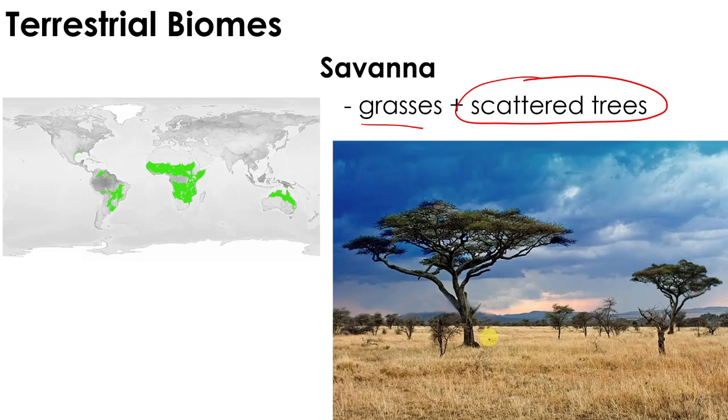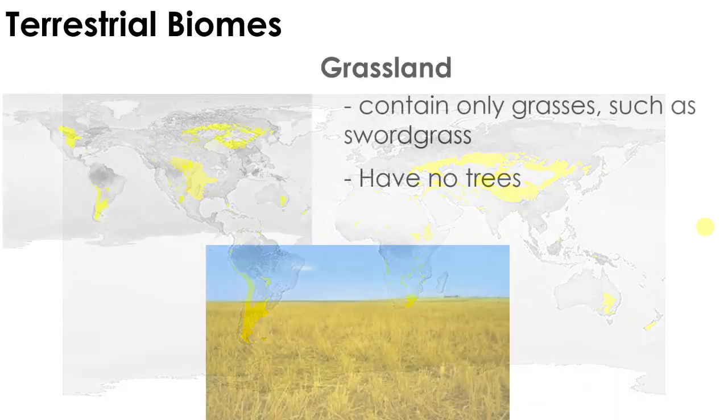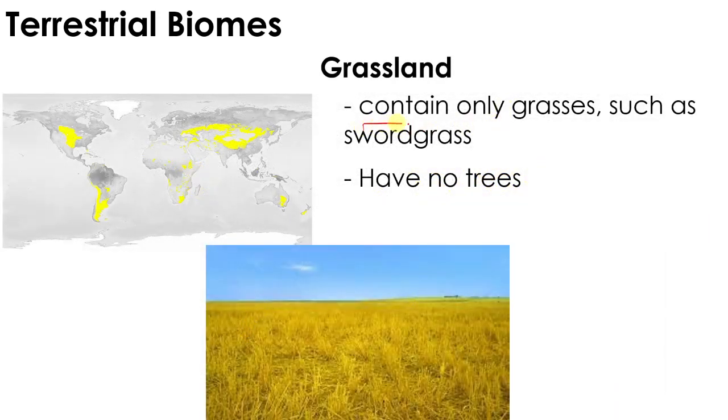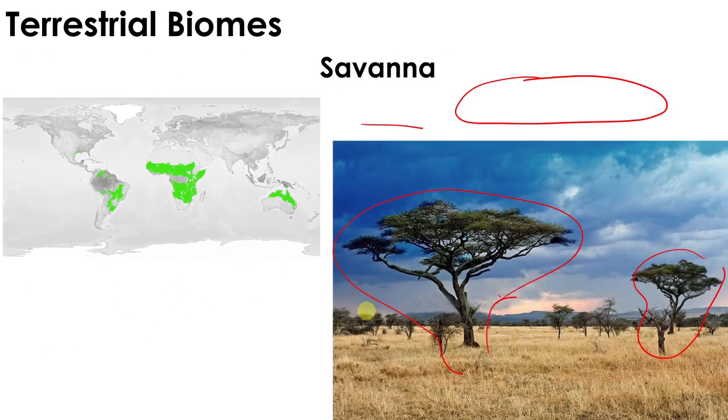Again, it's composed of grasses plus scattered trees. If it only contains grasses, that's the grassland. If there are scattered trees, then that one is the savanna.